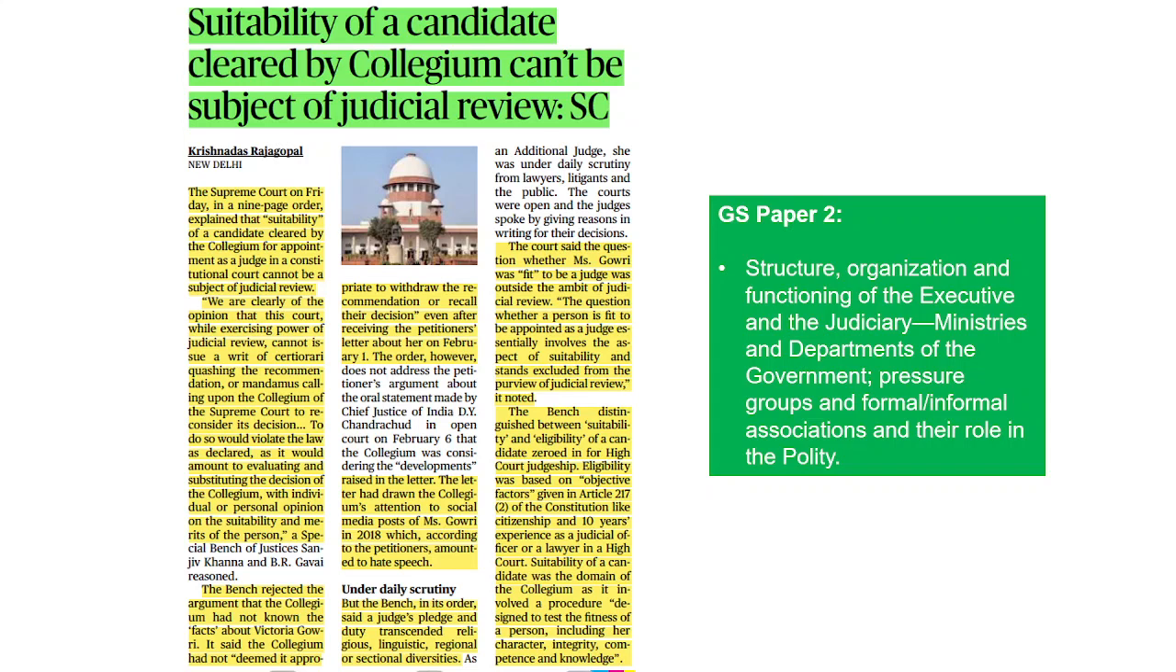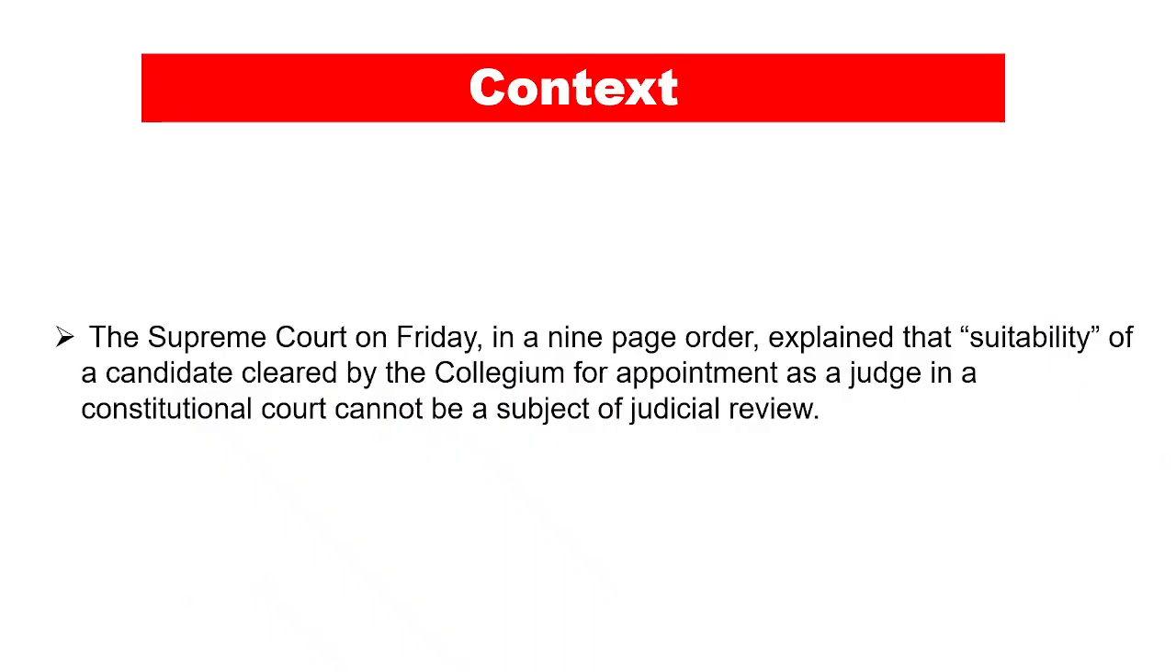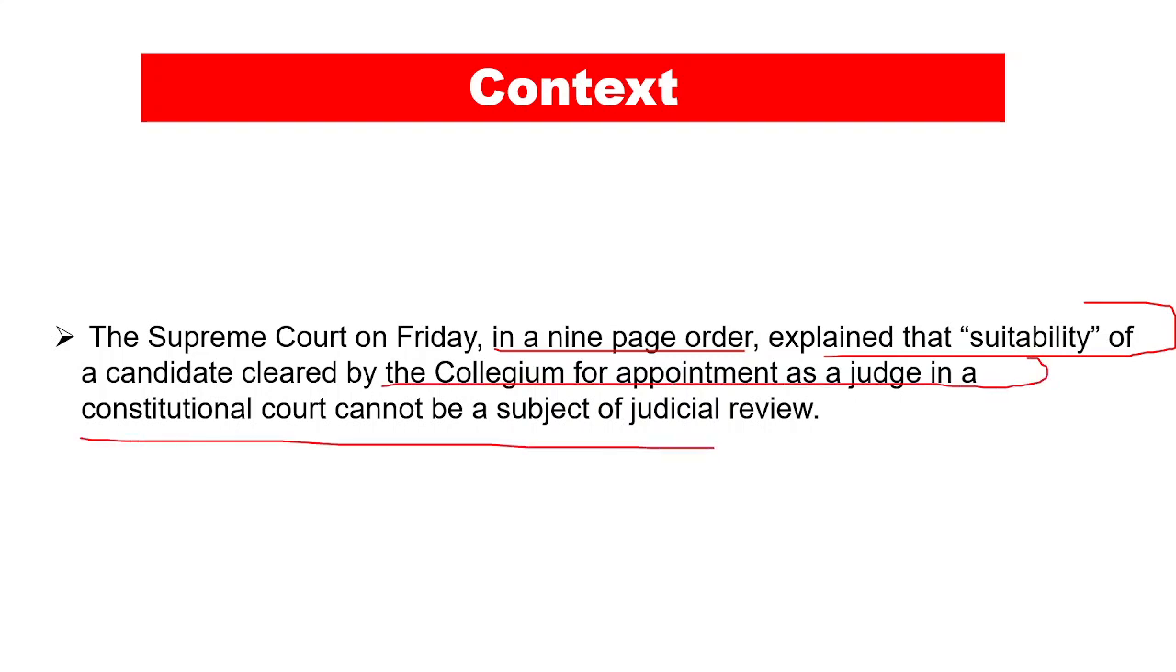This kind of article is important for GS Paper 2, that is structure, organization and functioning of the judiciary. Let's first understand the context of it, and then we will talk about the background and the reasons for the dismissal. We'll also talk about some of the constitutional provisions relating to it. The Supreme Court on Friday, in a 9-page order, explained that the suitability of a candidate cleared by the collegium for appointment as a judge in a constitutional court cannot be the subject of judicial review.